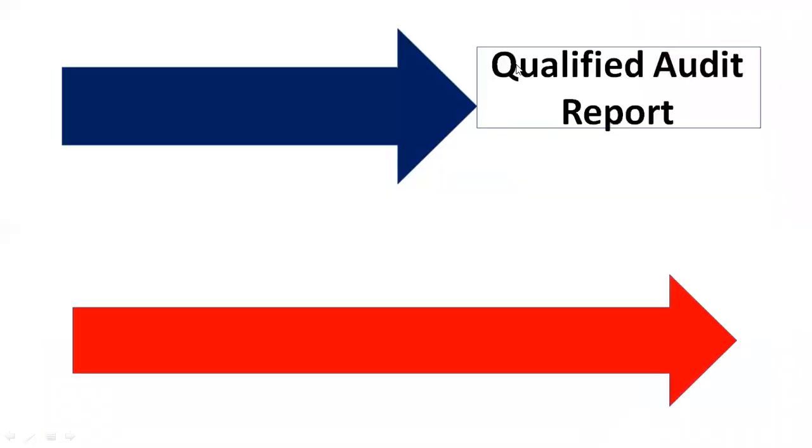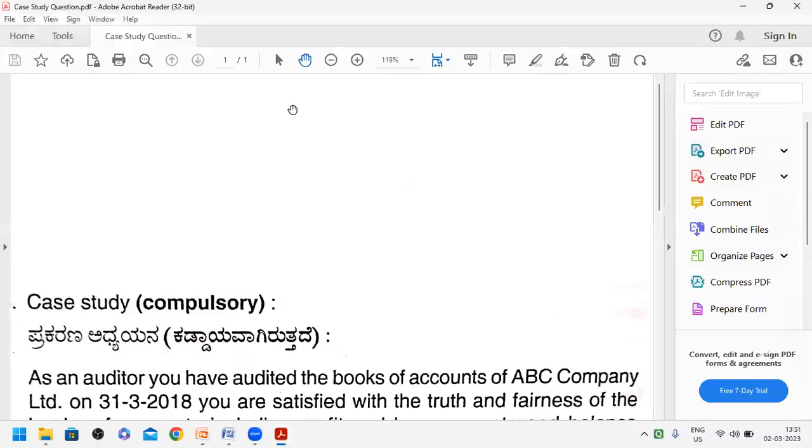Next slide, which gives you the qualified audit report. This is the format of a qualified audit report. So what is the format? Qualified audit reports means what? Some objections are there. Some observations are made by an auditor.